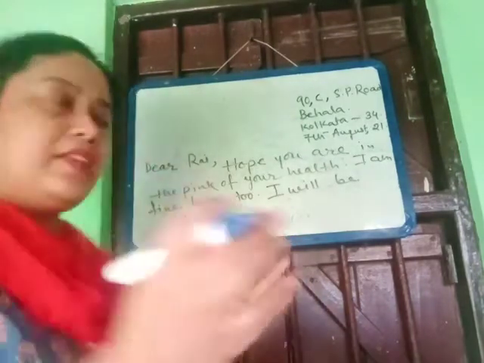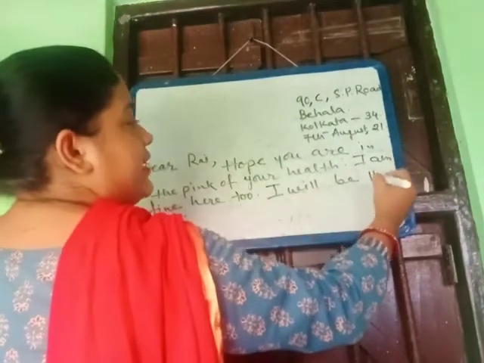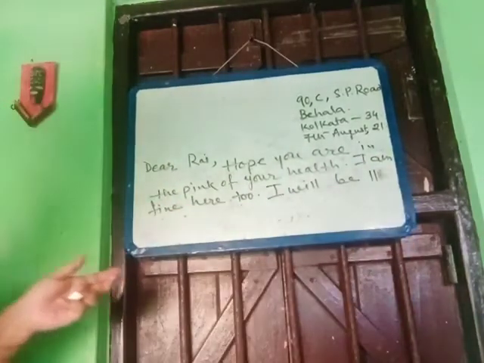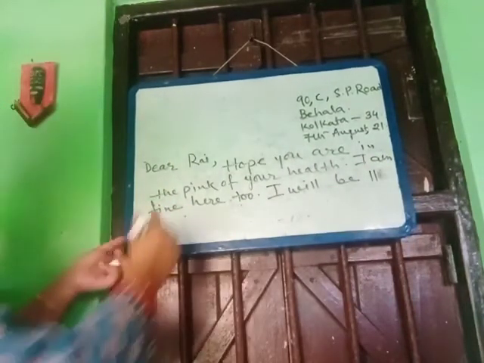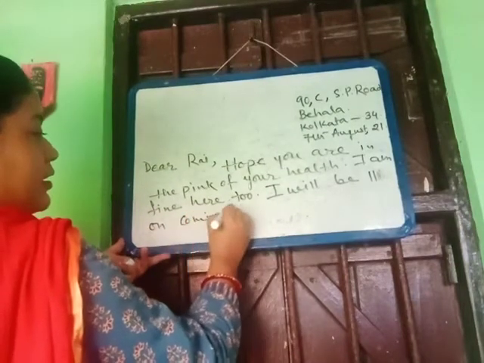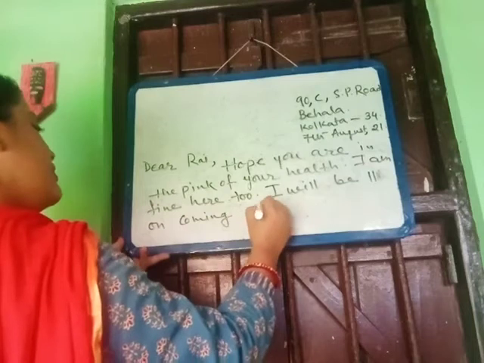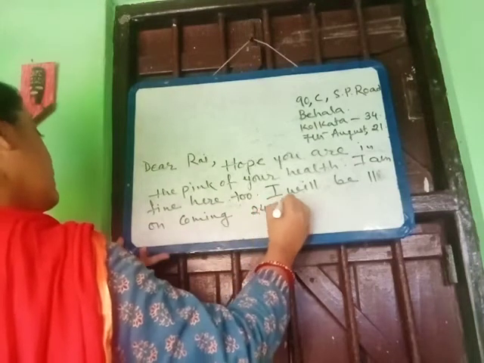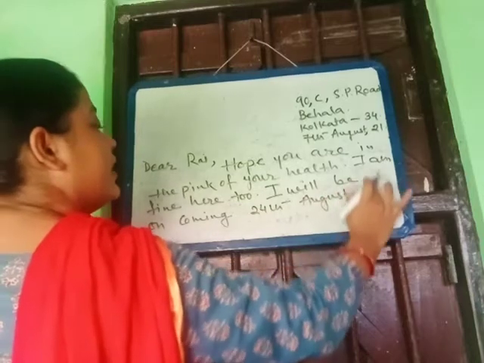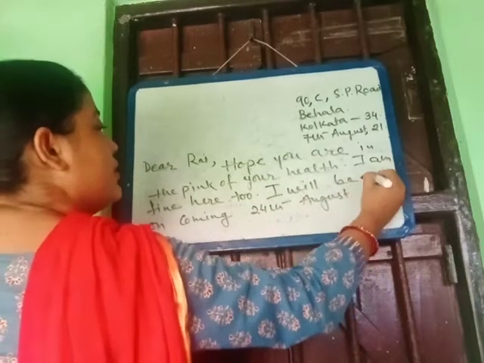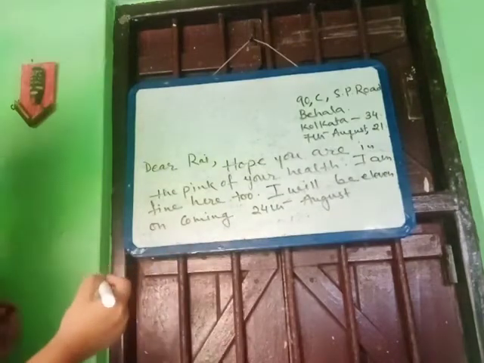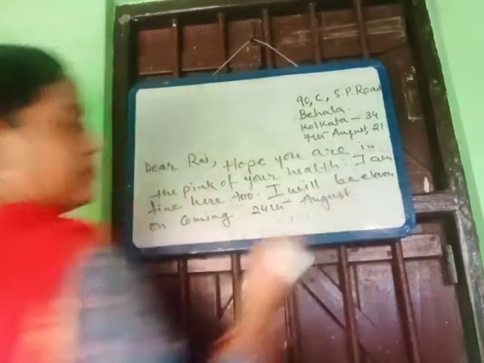I will be 11, sorry, I will be 11 on coming 24th August. Here you will not write 11 in this way, you will write in words. I will be eleven on coming 24th August.